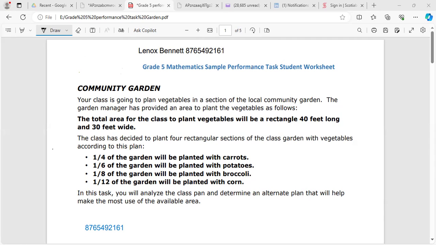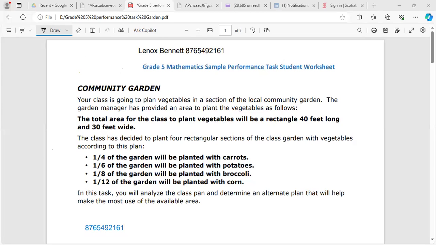It says the community garden. Your class is going to plant vegetables. I think that should be planted. Going to plant vegetables in a section of the local community garden. The garden manager has provided an area to plant the vegetables as follows. The total area for the class to plant the vegetables will be a rectangle 40 feet long and 30 feet wide. The class has decided to plant 4 rectangular sections of the class garden with vegetables.